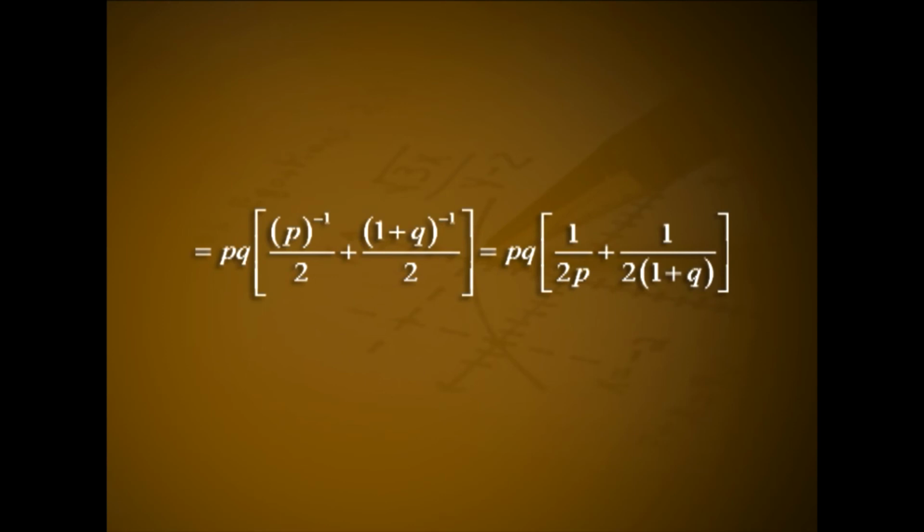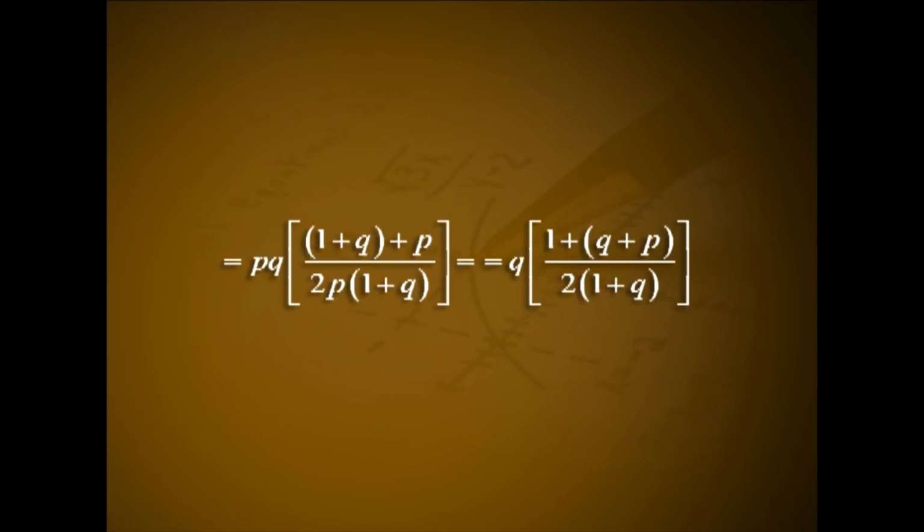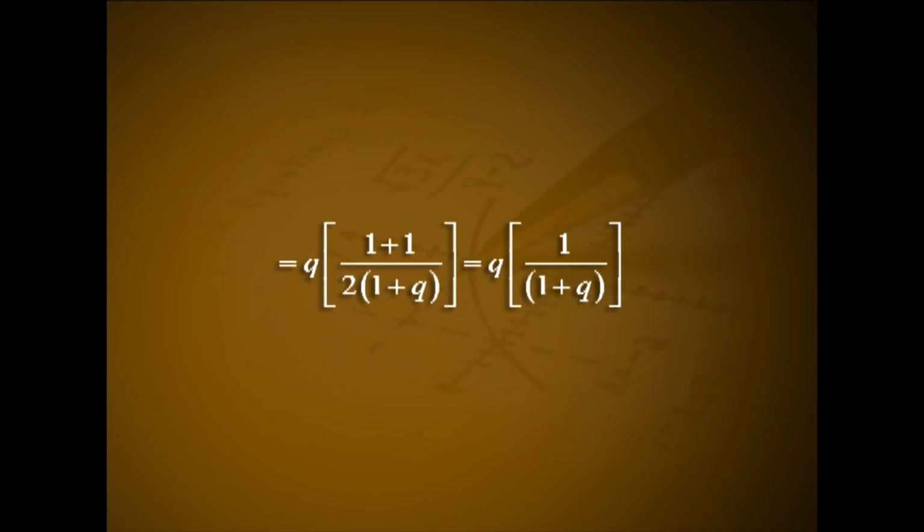That is equal to p q into [p raised to minus 1 by 2 plus (1 plus q) raised to minus 1 divided by 2]. That is p q into 1 divided by 2p plus 1 divided by 2 into 1 plus q. That is p q into (1 plus q plus p) all divided by 2p into (1 plus q). That is equal to q into (1 plus q plus p) divided by 2 into (1 plus q). That is equal to q into (1 plus 1) divided by 2 into (1 plus q). That is q into 1 divided by 1 plus q, or that is equal to q divided by 1 plus q.